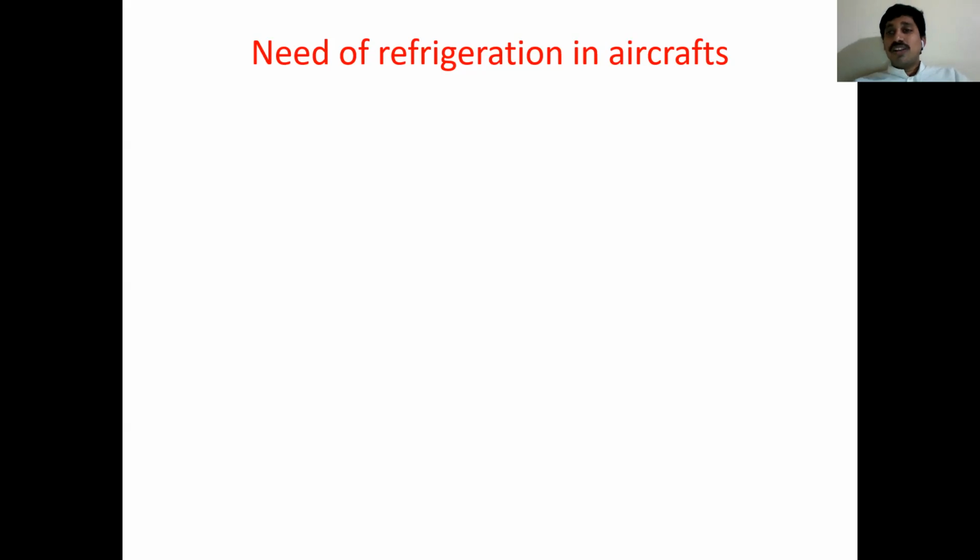Why? What is the need to maintain that refrigeration system? First we will know that, then we'll move into types of refrigeration systems used in aircrafts. So when we move to high altitudes, even though temperatures are low, still we need to maintain refrigeration inside the cabin. So we see the reasons. What are they?